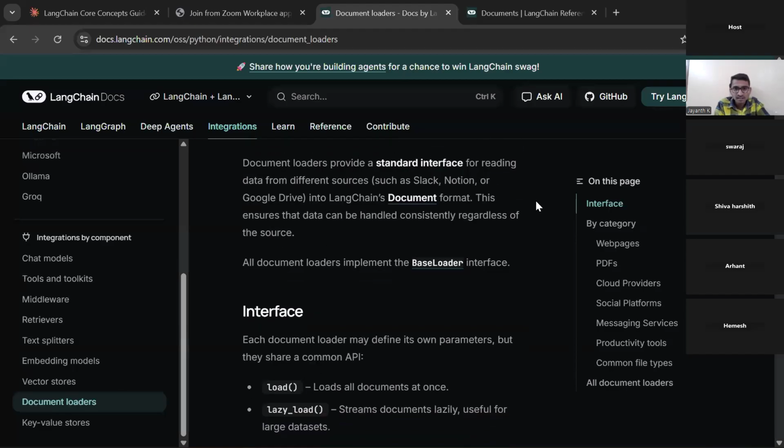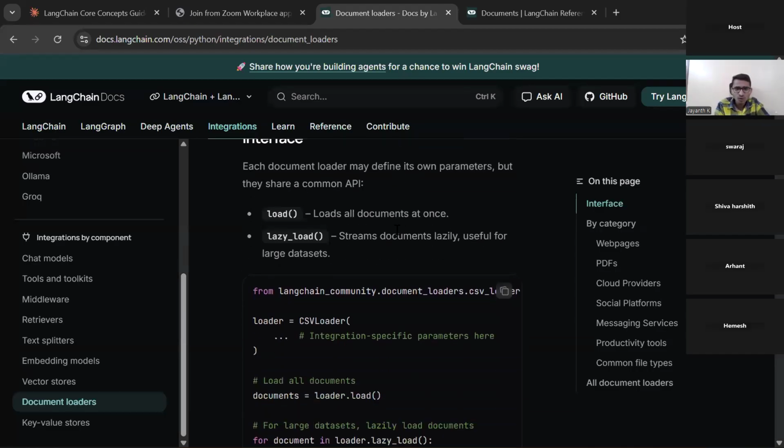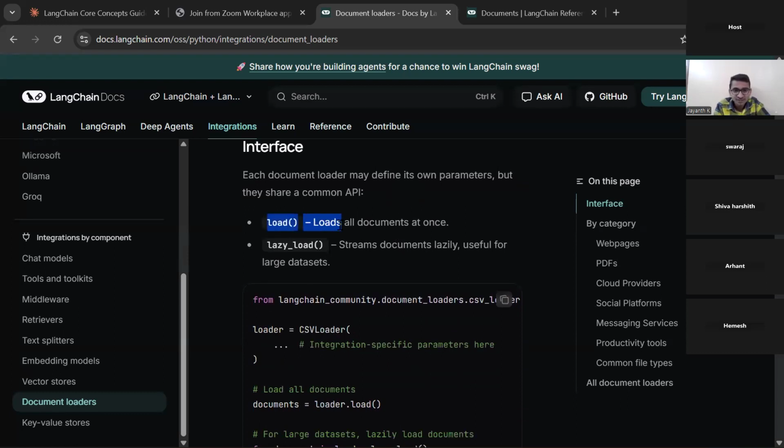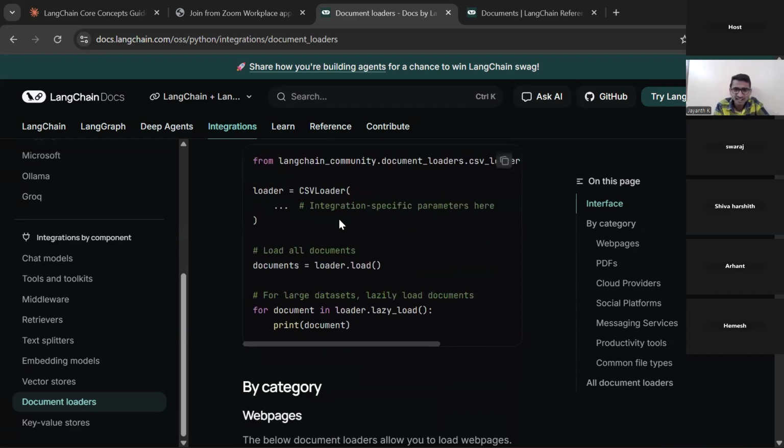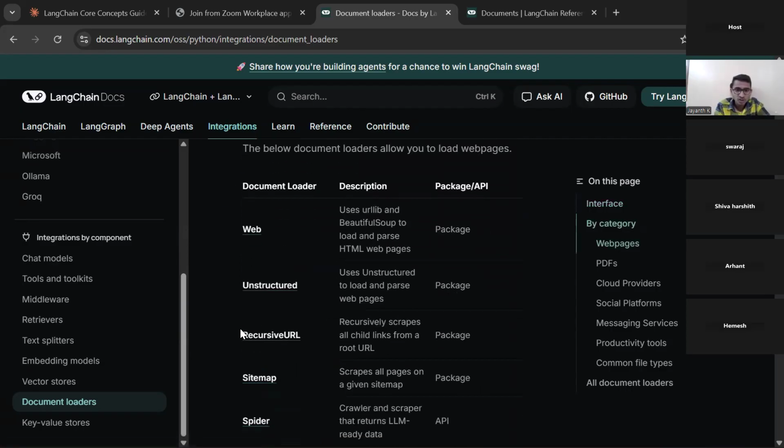Now you can see here, this ensures what? This ensures the data can be handled consistently regardless of the source, right? Now this is the load function. This will help us to load the data from your PyPDF loader, right? You can see here another, CSV loader also is there. There are many loaders. According to your data, you have to understand what to use. It is already present here.